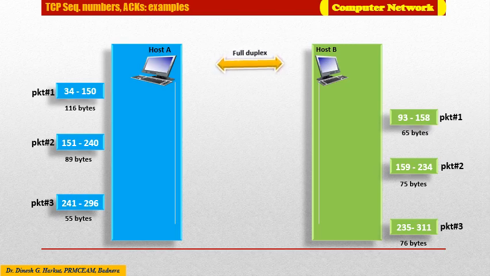Suppose, as shown here, host A and host B are communicating in full duplex mode over a TCP connection, and host A is about to send three packets, packet 1, packet 2, and packet 3, to host B. Here we will see the way sequence numbers and acknowledgement numbers are inserted in the respective sender and receiver segments by TCP.